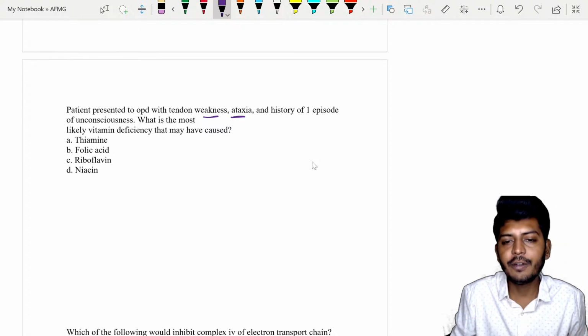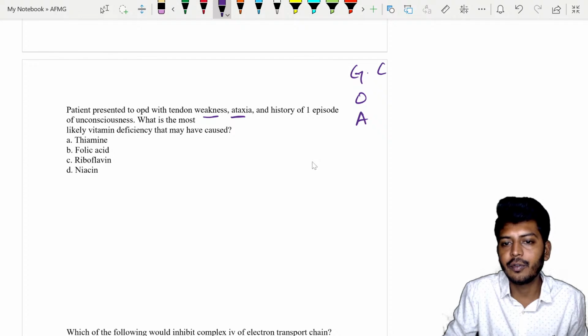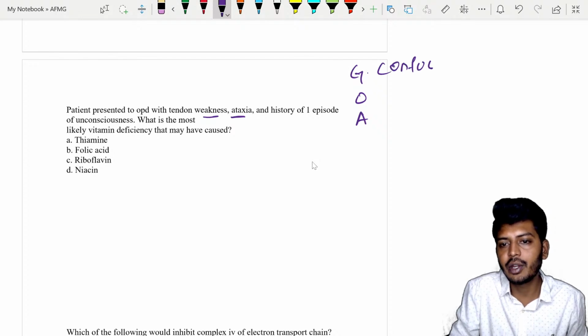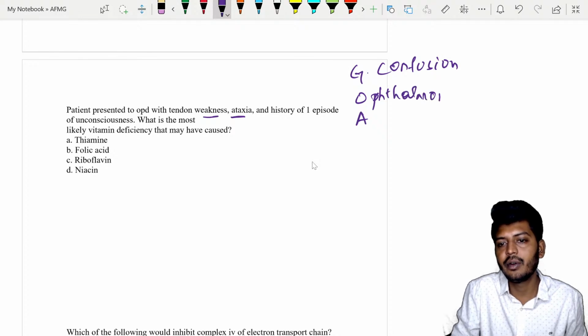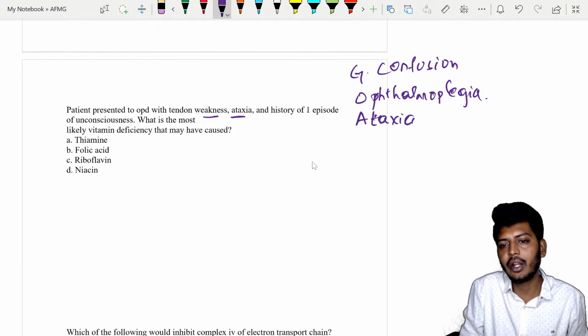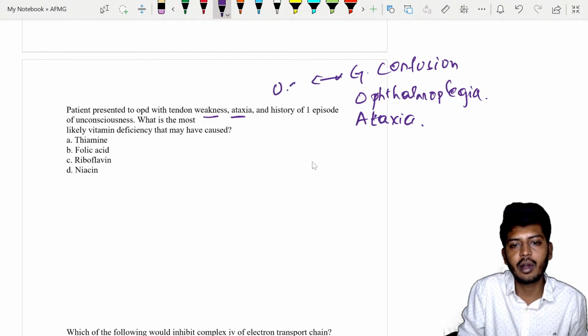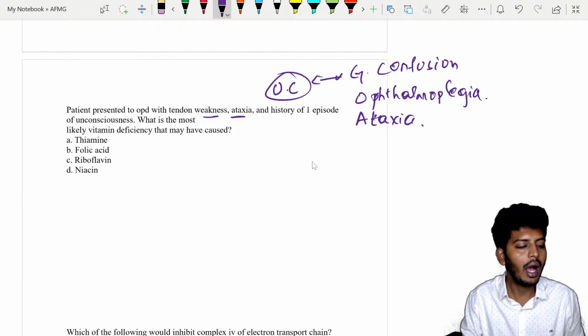All of us know one mnemonic, GOA: global confusion, ophthalmoplegia, and ataxia. Global confusion can end up in unconsciousness.